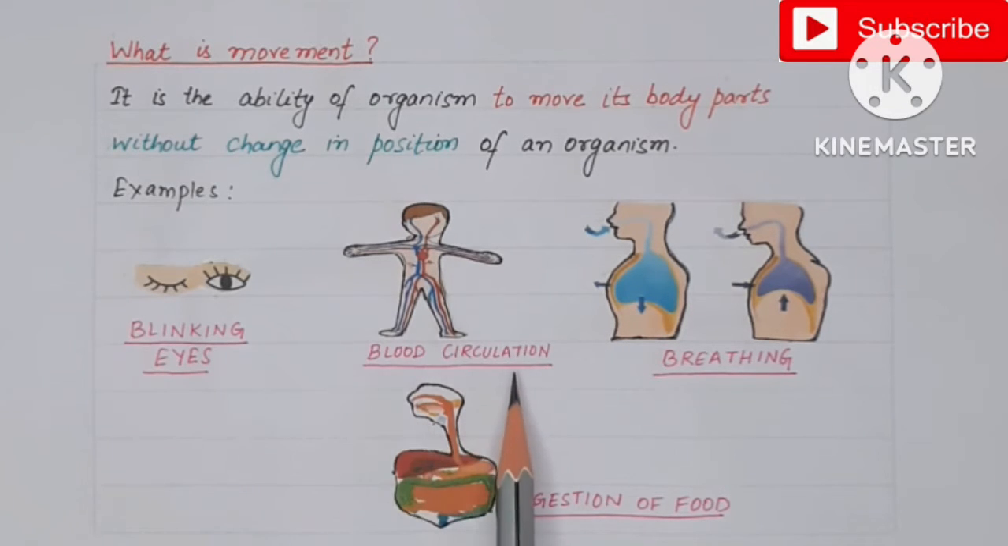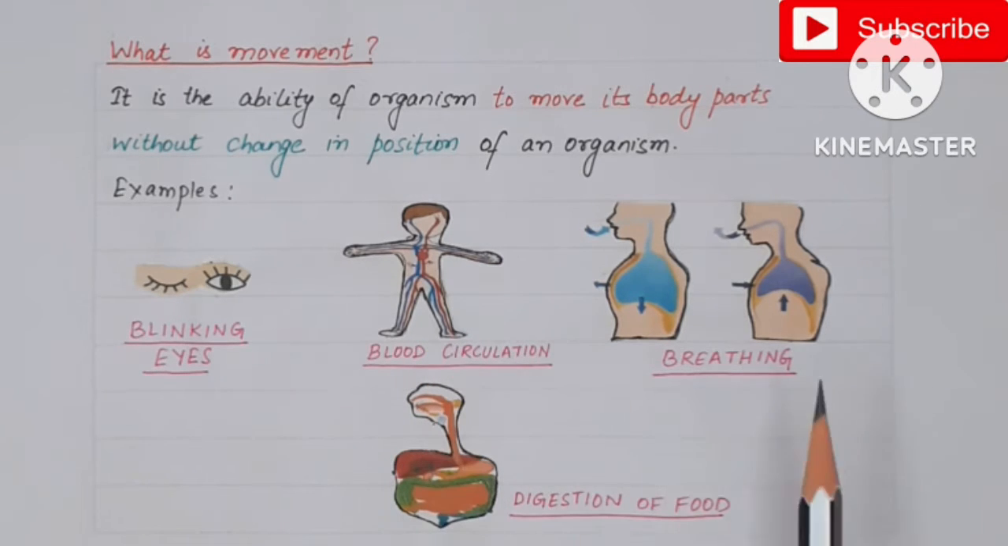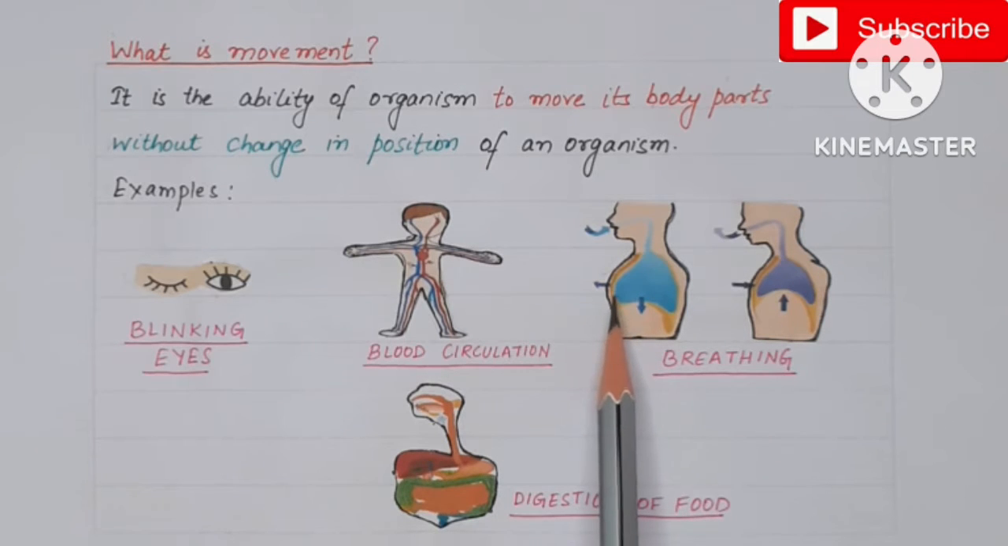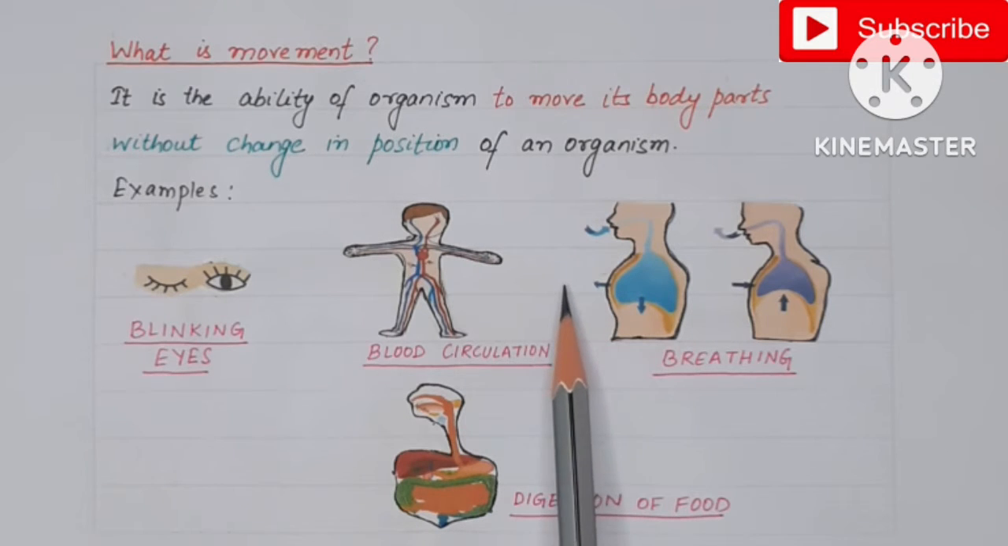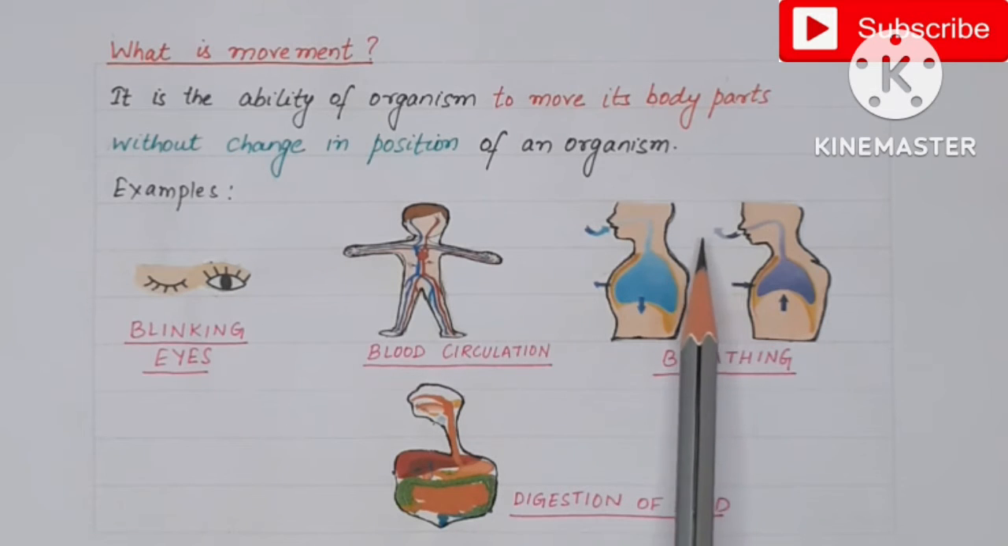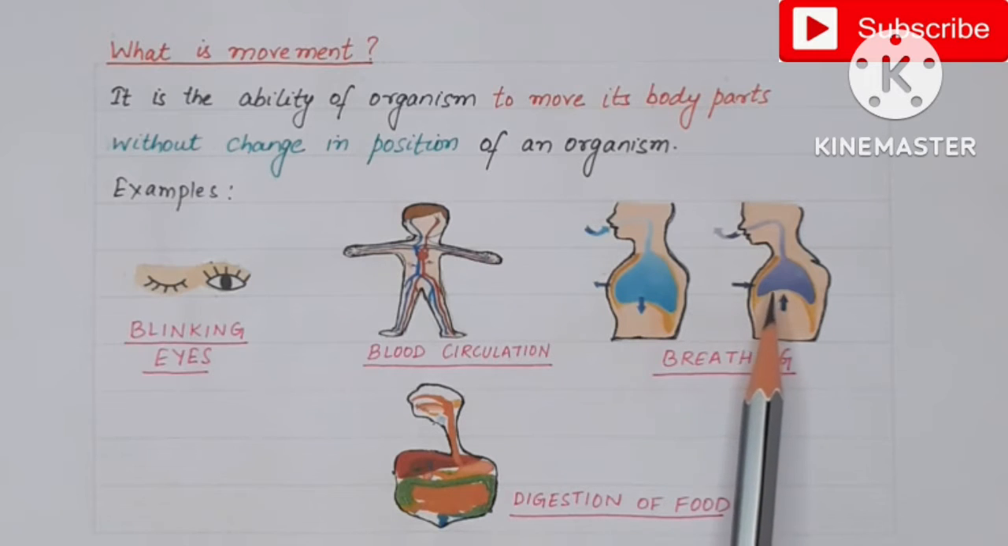Then during the blood circulation, our heart beats and it pumps the blood from the heart and sends it to the various parts of the body. So this is also an example of movement. Then during breathing, we can observe the movement in our chest region. That is when we inhale the air, that is when we take the air inside, our chest moves in the outward direction, that is it expands. But when we exhale the air outside the body, at that time the chest shows the inward movement.